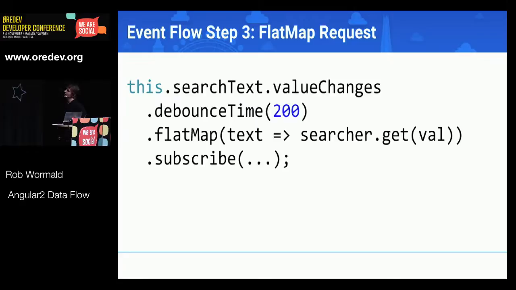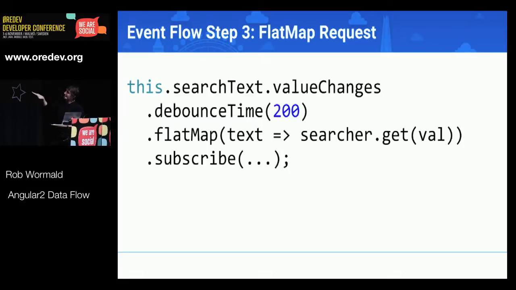So what FlatMap does in this case is it will take the text that's coming in from the previous step, and we will turn that into an HTTP request and then a response, obviously. So that searcher.get returns an observable. And what FlatMap will do is wait for the observable to spit the next value on down the stream and actually pass the response to our subscribe method. So basically it's called FlatMap because it flattens out that kind of asynchronous bump in the stream, if you like.